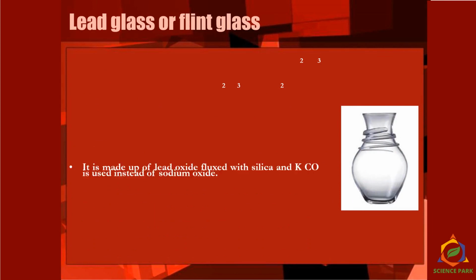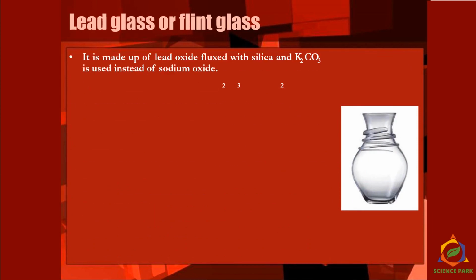Lead glass or flint glass. Now it is made of lead oxide fluxed with silica and potassium carbonate instead of sodium oxide. So here what are we learning? If you change the composition of the glass a little bit, the properties change. So whatever application is needed, accordingly the manufacturing is done.